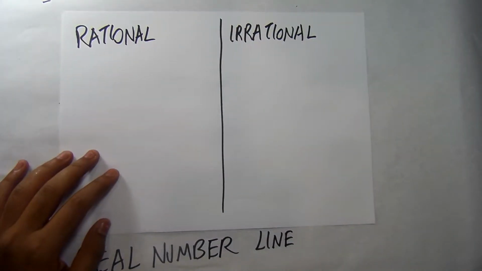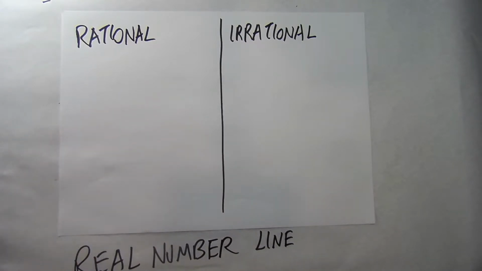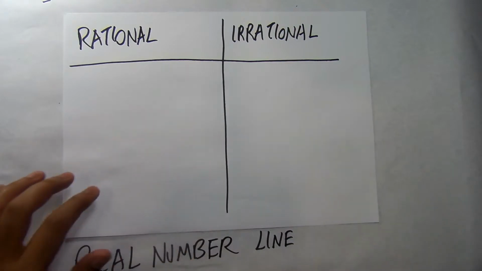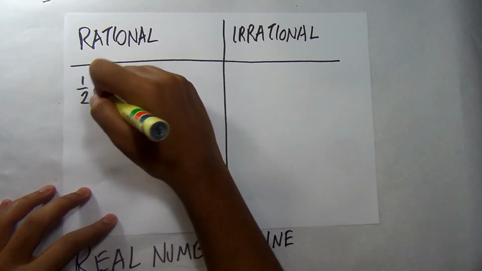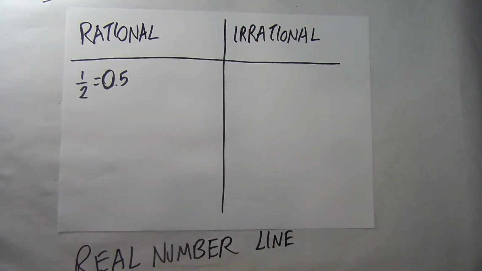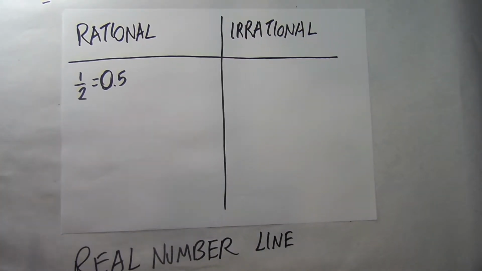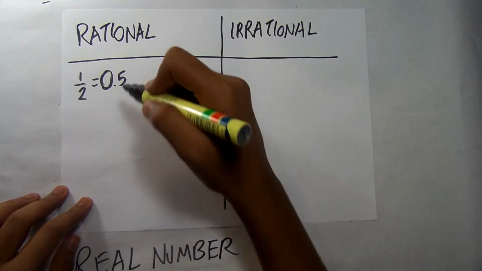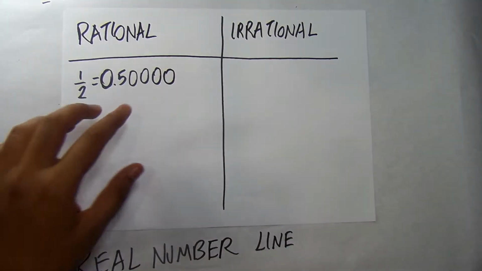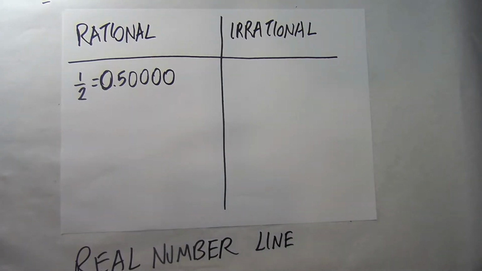In rational numbers, the first thing to understand is that every real number has a decimal representation. The most common ones: 1 over 2 is equal to 0.5. You would have learned this quite some time ago. And after 0.5 there is an infinite number of zeros, but we can choose to ignore them because they place no value within the number itself.